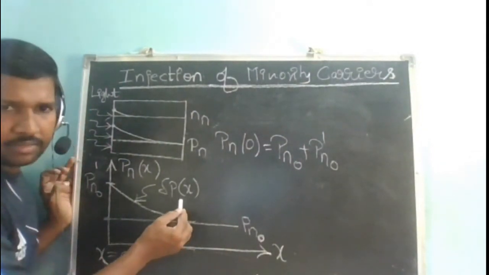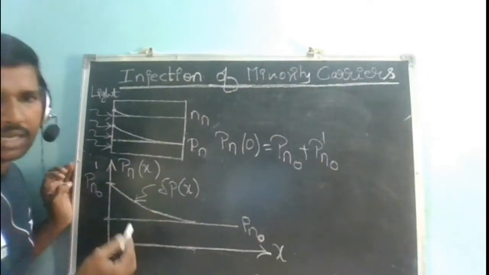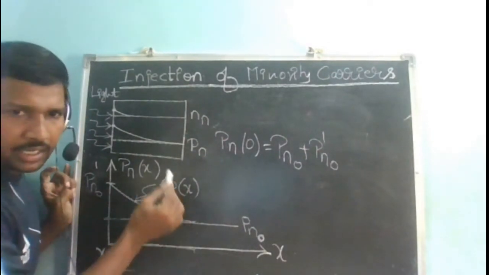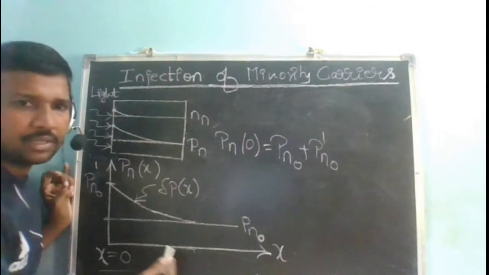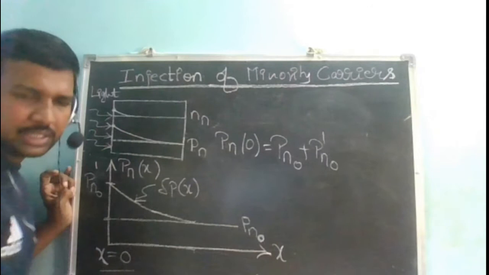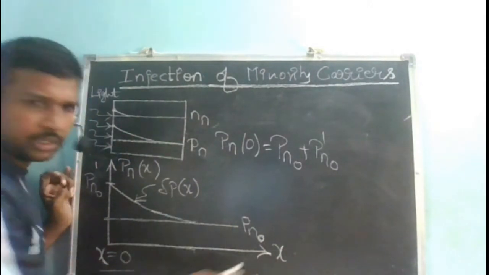Excess carriers. What type of excess carriers? Excess carriers are holes. This is the variation of excess carriers in an n-type semiconductor as a function of x, of course in steady state only. Steady state means it is independent of time. Yes, it is independent of time, but it is varying with respect to x.